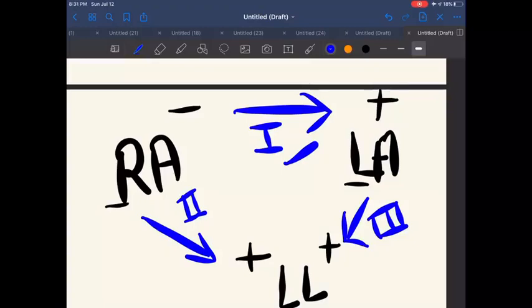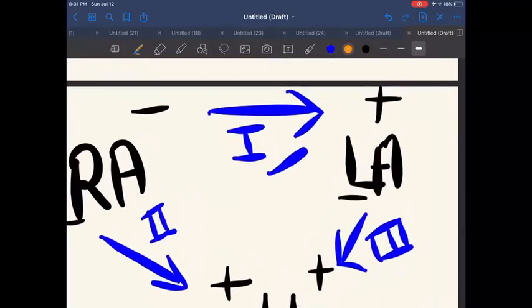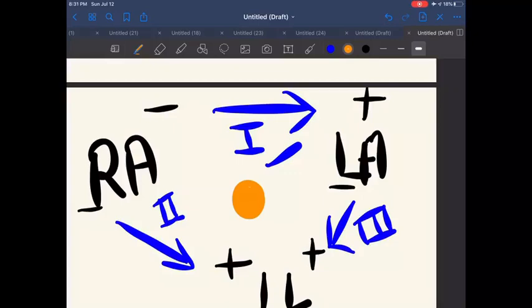Now AVR, AVL and AVF are unipolar leads, and these are made by supposing that the center, where the heart is present, works as a neutral point.